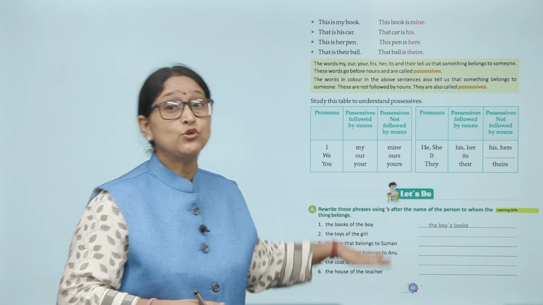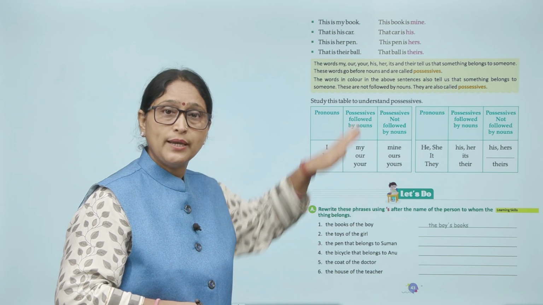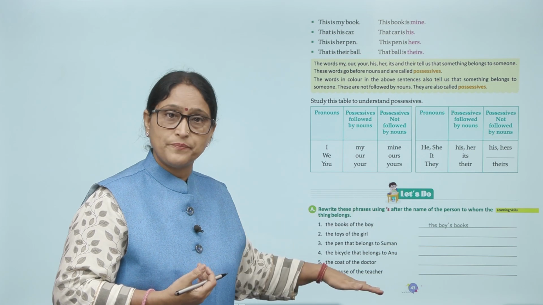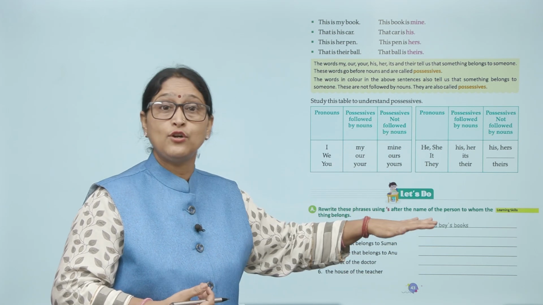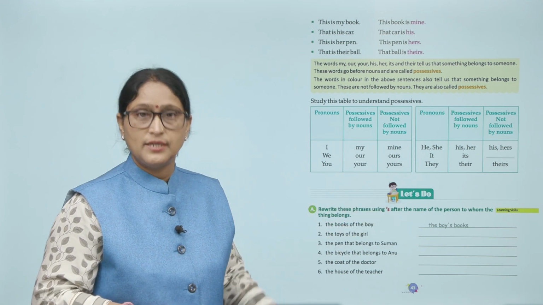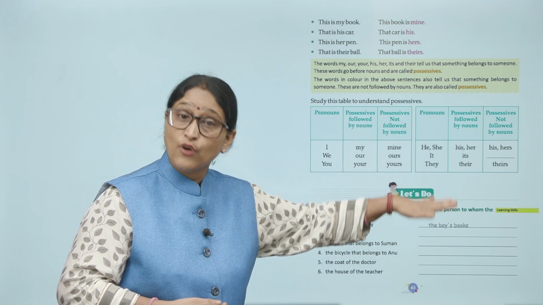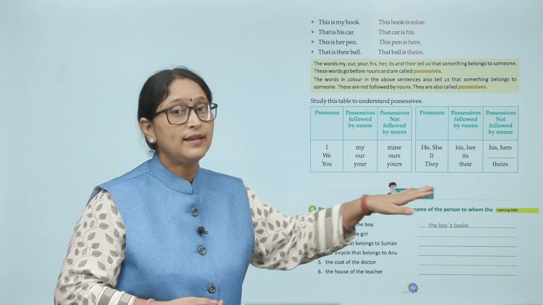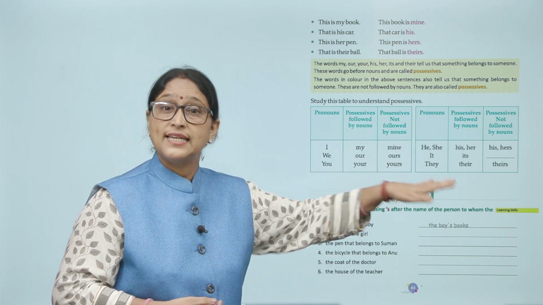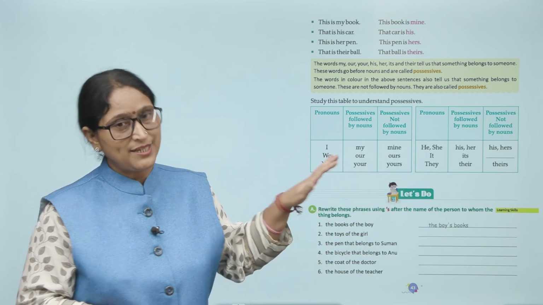Now study this table to understand possessives. Pronouns: I, we, you. Possessives followed by nouns: my, our, your. Possessives not followed by nouns: mine, ours, yours. Pronouns: he, she, it, they. Possessives followed by nouns: his, her, its, their. Possessives not followed by nouns: his, hers and theirs. I hope आपको ये clear हुआ होगा.